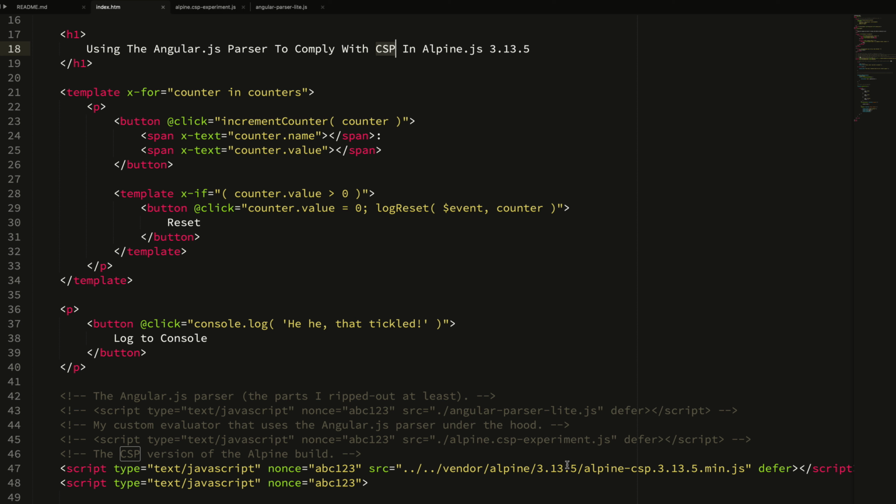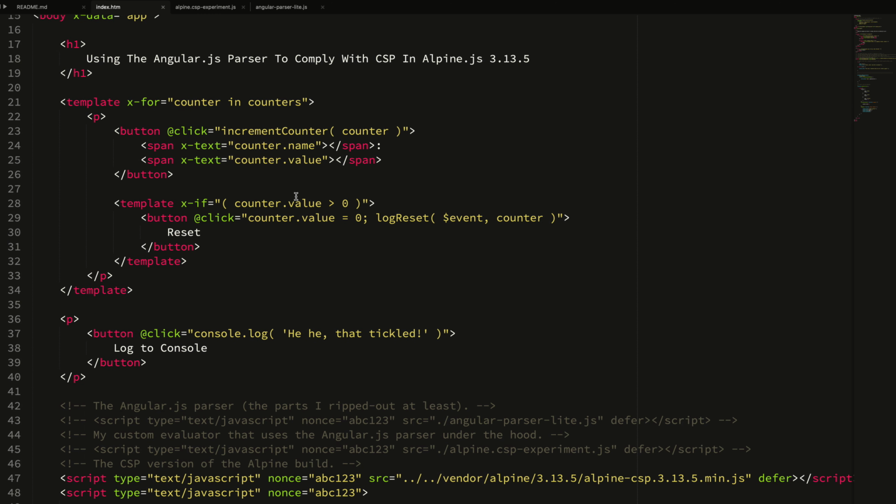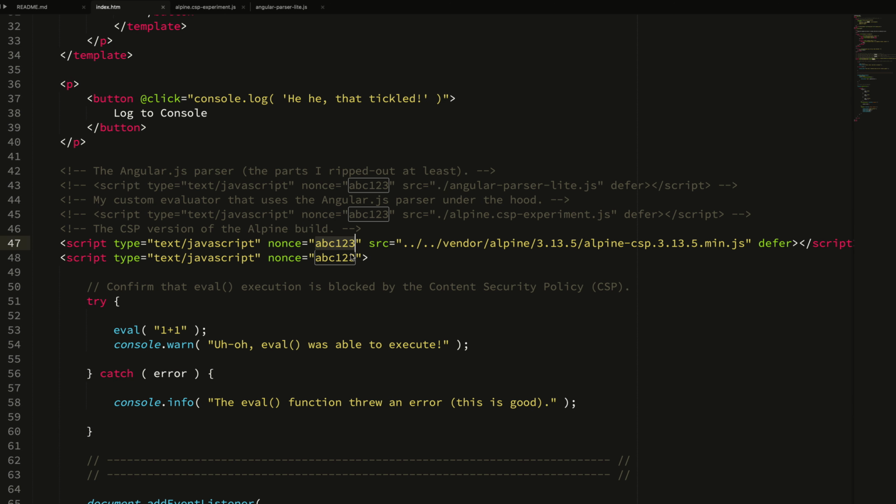And we can see this because they have a CSP version of their build which overrides the internal evaluator and essentially allows you to just look up things by key. And at the top here, we're going to include a meta tag equivalent for our content security policy, and you'll see that there is no unsafe eval being allowed. We just have our nonce, and you'll see down here in our script tags, we have the nonce here so that the browser will execute it.